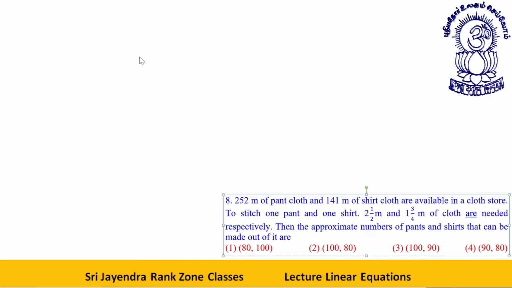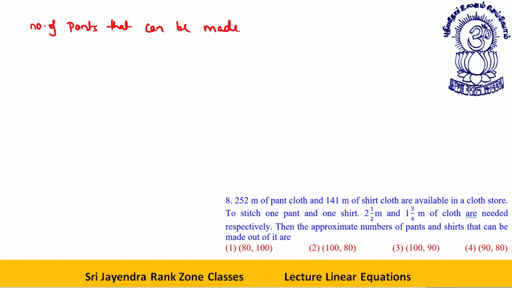252 meter of pant cloth and 141 meter of shirt cloth are available in a cloth store. To stitch one pant and one shirt, 2.5 meter and 1.75 meter of cloth are needed respectively. Then the approximate number of pants and shirts that can be made out of it are, first of all, the number of pants that can be made. Total pant cloth is 252 and required for one is 2.5. This can be written as 252 divided by 5 by 2.